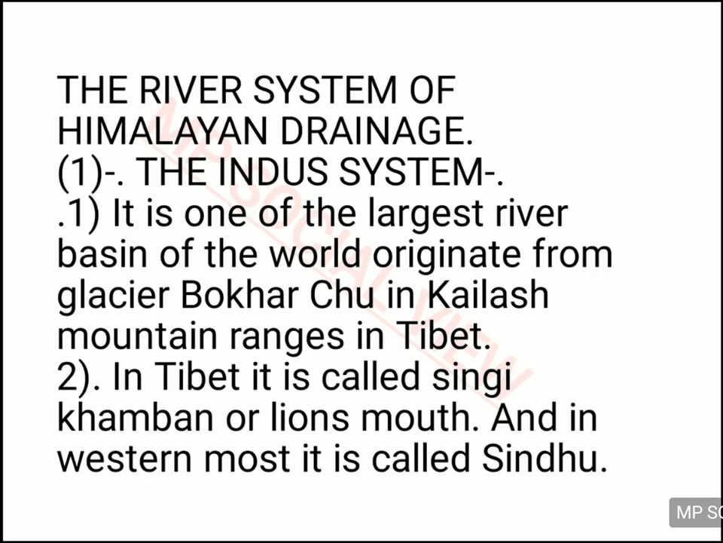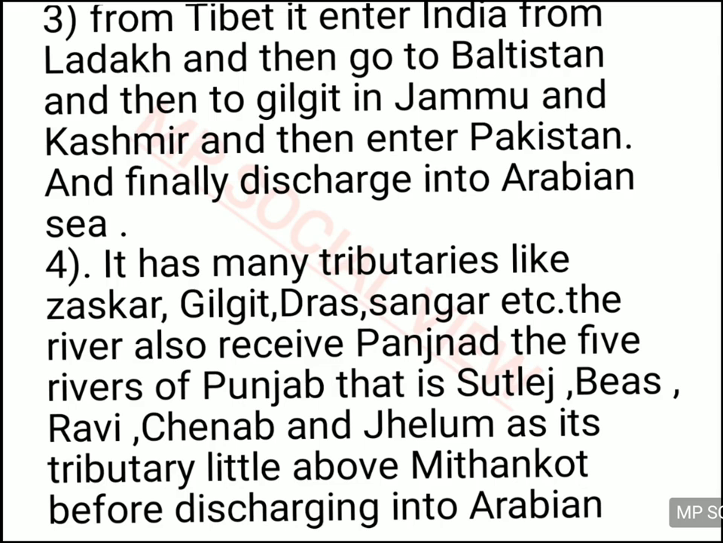Then on the westernmost side of our India, near the Pakistan side, it is called Sindhu river, and in India it is called Indus river. So it is known by various names. As it starts from Tibet, it enters India from the side of Ladakh, then goes to Baltistan and Gilgit of Jammu and Kashmir, then enters Pakistan, and finally discharges its water in the Arabian Sea.